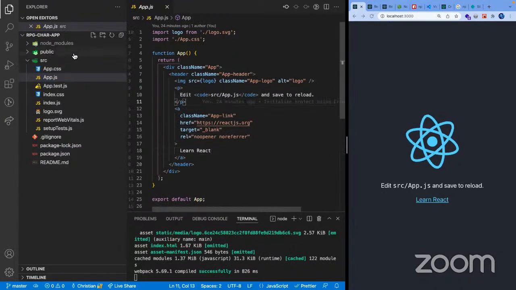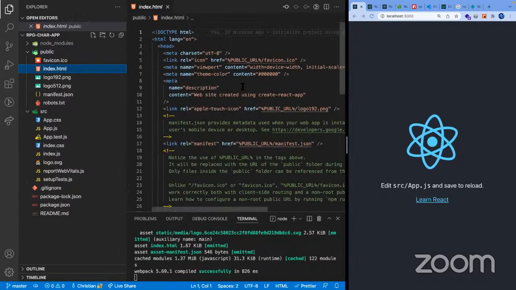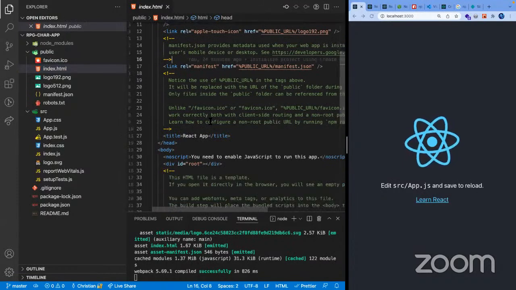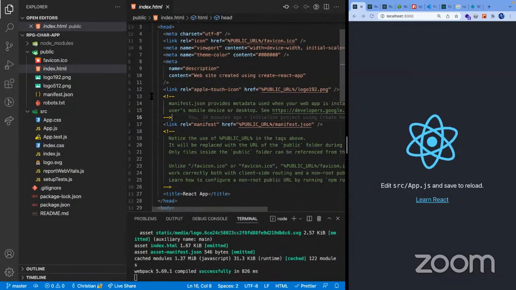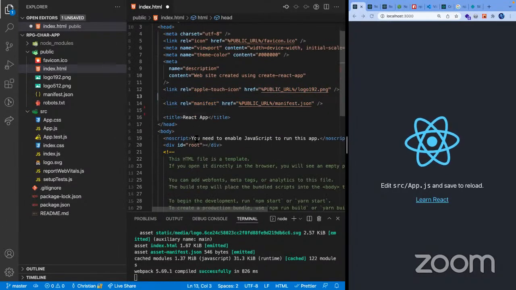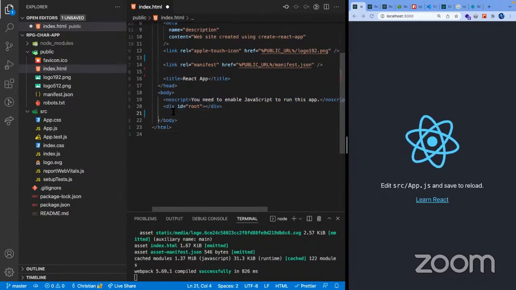Continuing, we also have a public folder here, and we're gonna see our index.html, and this is basically our single page application. There's nothing really much happening in here. Just ignore the comments for now. But you can see here in the body, we really only have the div with an ID of root.